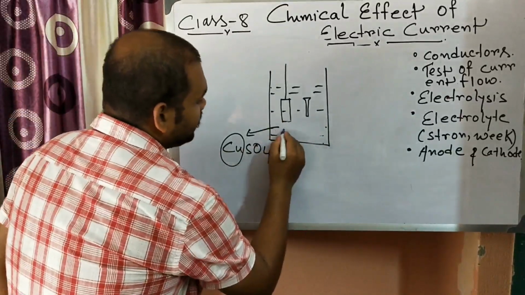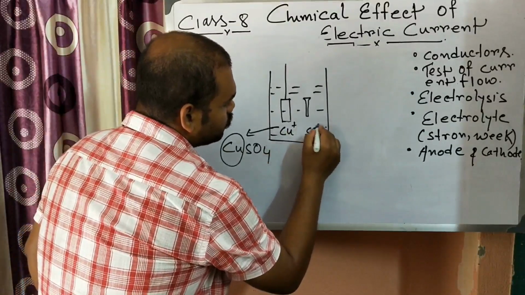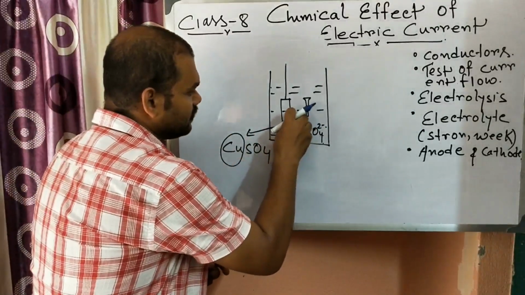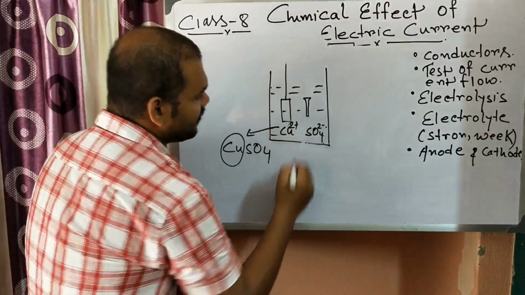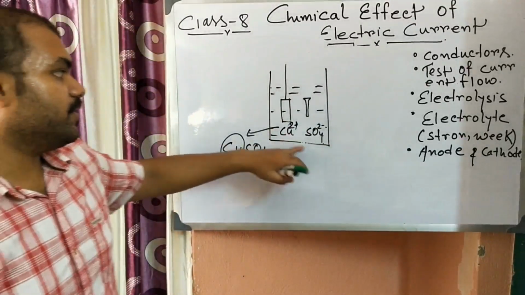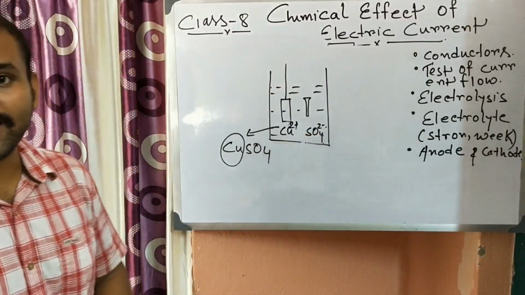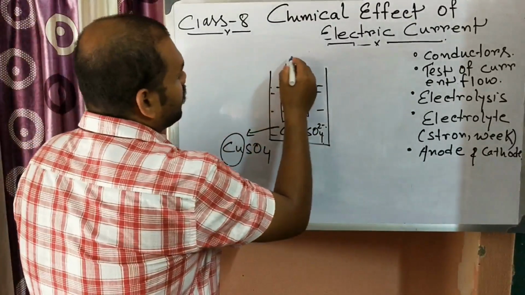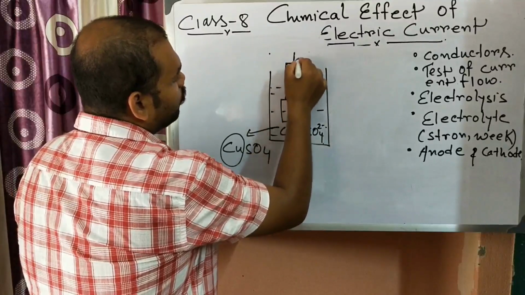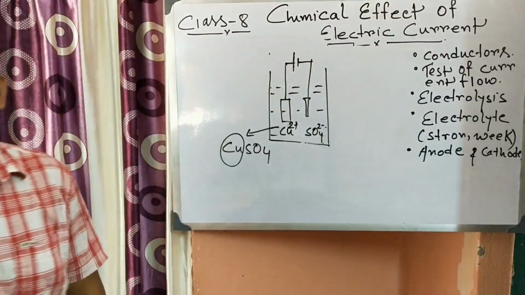It dissociates into two ions, Cu2 plus and SO4 2 minus. Then you need to connect the copper plate with the positive end of the battery, and connect the nail with the negative end of the battery.